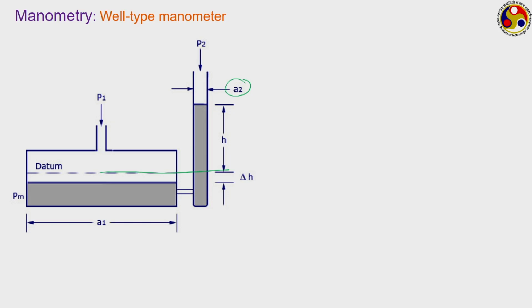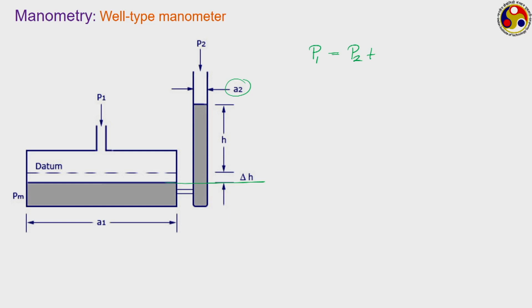So, if we now write a pressure balance, with respect to which point? Let us say this is the level that we pick to write the pressure balance equation. What is the pressure acting on the tank side? The pressure will be equal to P1 itself. Similarly, what is the pressure acting on the cylinder side? The cylinder side pressure will be P2 plus the pressure corresponding to the weight of this liquid column.